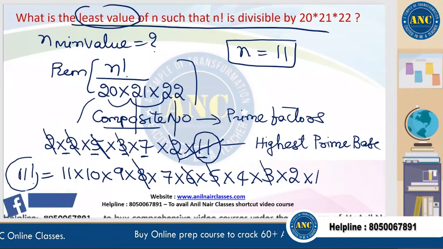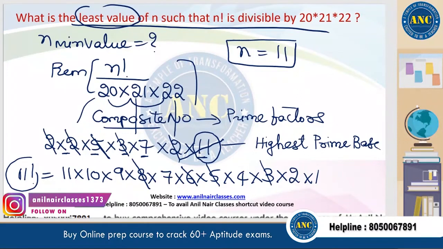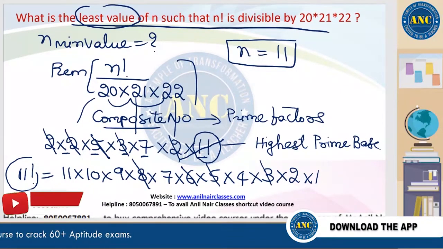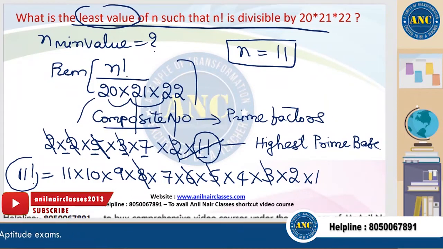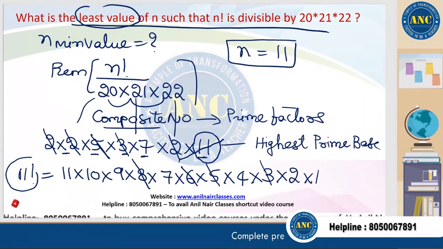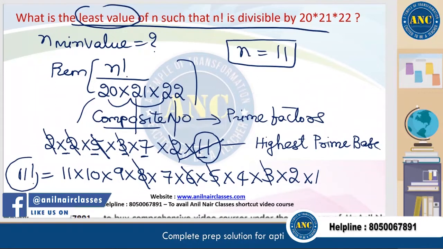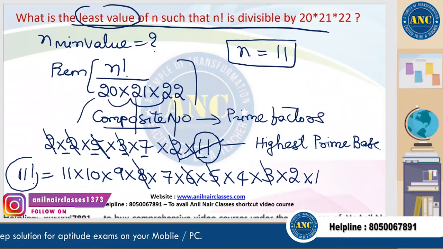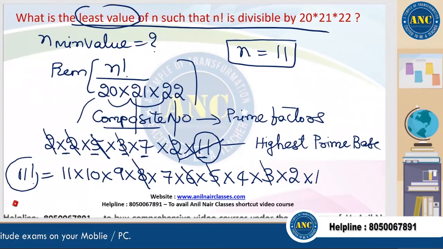I hope the idea is clear. Numerator it is n factorial. Denominator it is 20 into 21 into 22. 20 is 2 into 2 into 5. 21 is 3 into 7. 22 is 2 into 11. So what is the highest prime base in the given numbers? 11. So the answer should be 11.